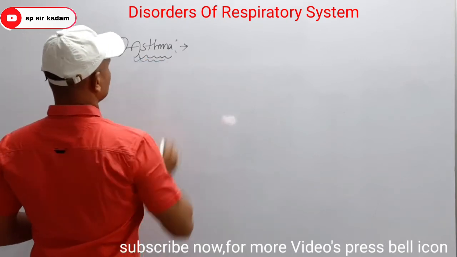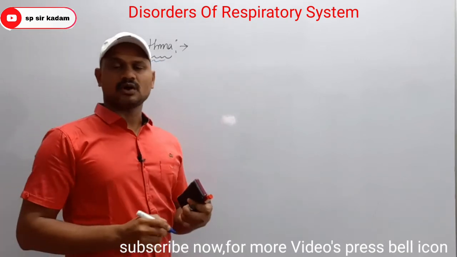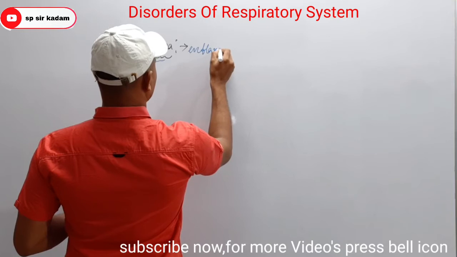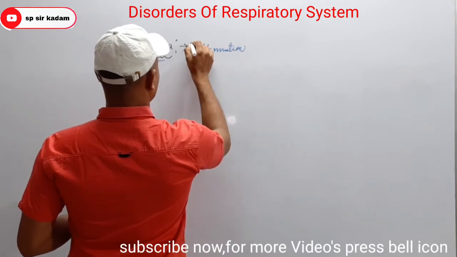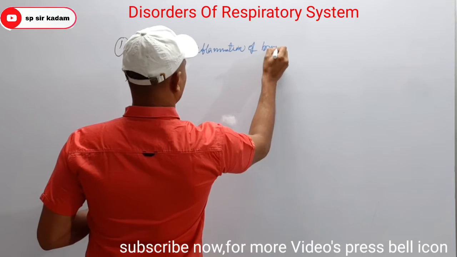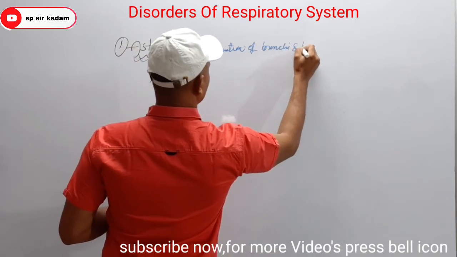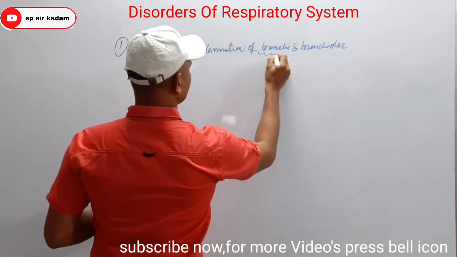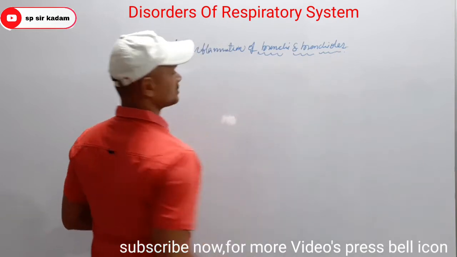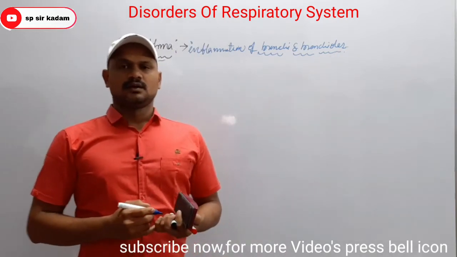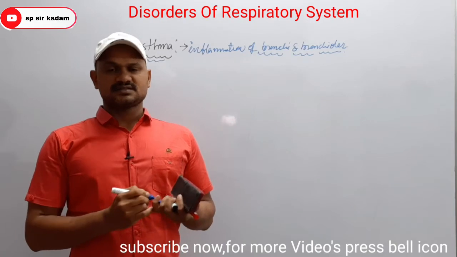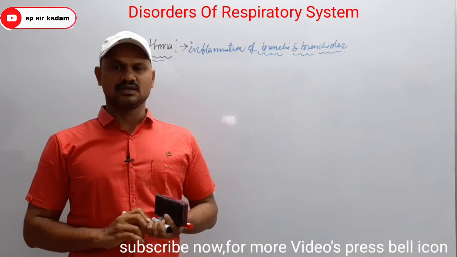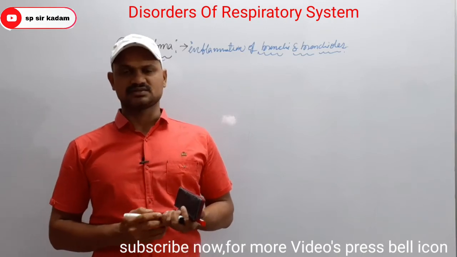Why? Because of inflammation of the bronchi and bronchioles. It means the part of the respiratory system affected is the bronchi and bronchioles. It is characterized by the spasm or stimulation of smooth muscles present in the walls of the bronchi and bronchioles.